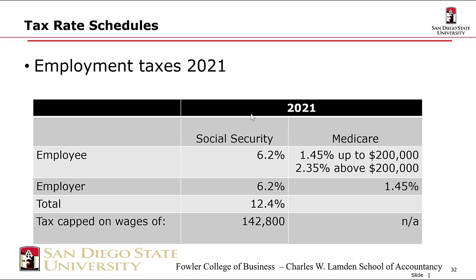Medicare is largely flat at 1.45%, but there's a special healthcare tax that kicks in for single taxpayers at $200,000, for married filing joint taxpayers at $250,000. That's an additional 0.9%. And that's what takes 1.45 up to 2.35.